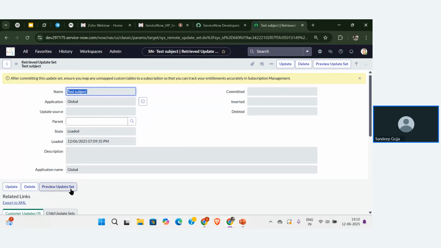What happens if you click on the preview update set? It will check for validations, like whether the data that we are getting from the different instances is going to match with the configurations that are there in my instance. If that is matching with my instance, then it will throw the error. Okay, so let me go for the preview update set to check the data configurations.